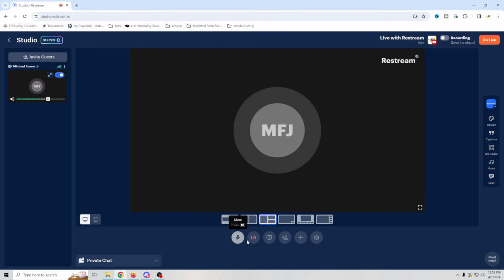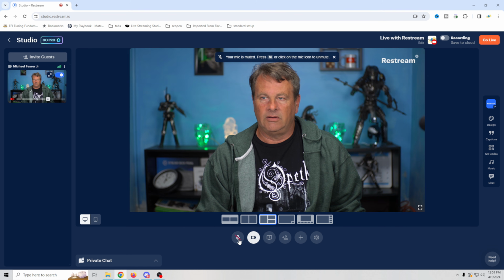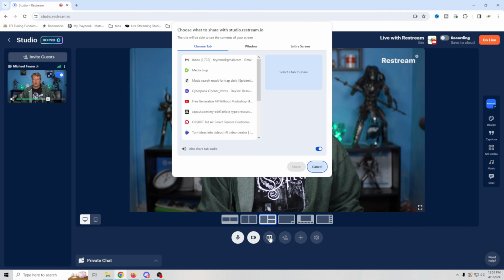You can obviously turn off your camera. It'll just show the icon right there. You can mute your microphone. It will tell you that it's muted up here. Right here you can share your screen. So you've got audio available just by clicking this. Whatever tab or screen you share, you can share the audio with that.